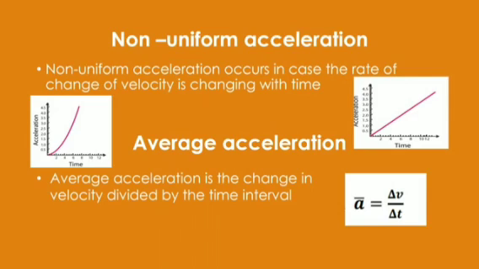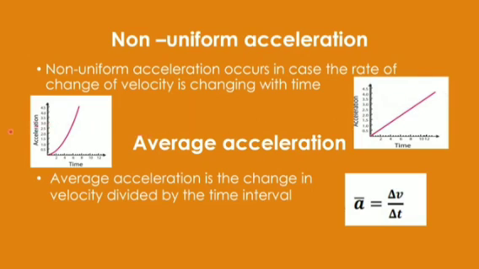Now, if I talk about non-uniform acceleration, it means velocity is not increasing by equal amounts in equal intervals of time. It means change in velocity is changing with time. This is the acceleration time graph. Acceleration is there and that is changing.